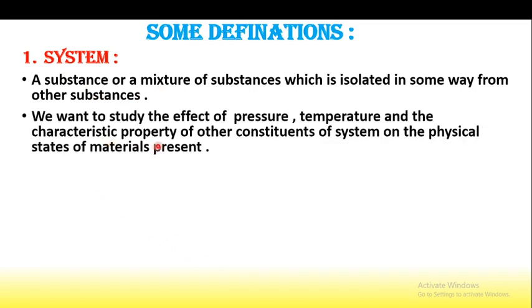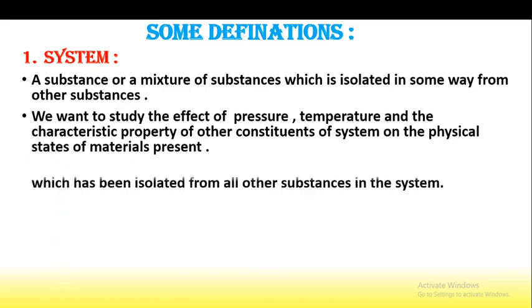And we want to study the effect of pressure, temperature and the characteristic properties of other constituents of the system on the physical states of the materials present. That physical state may be solid, liquid or gaseous.